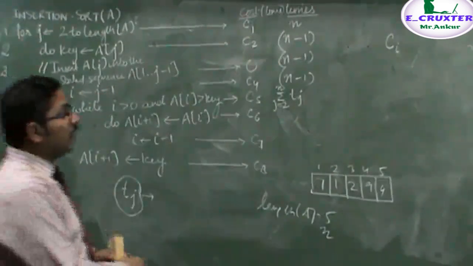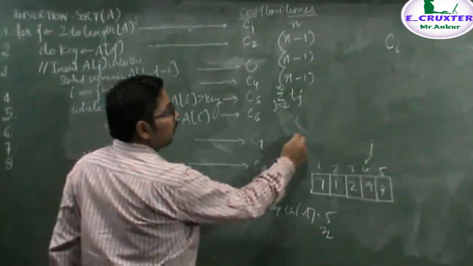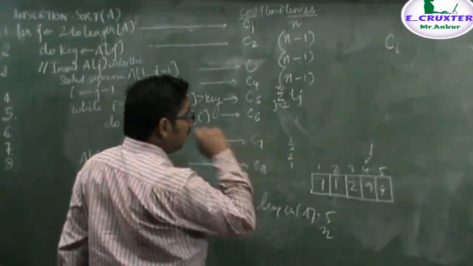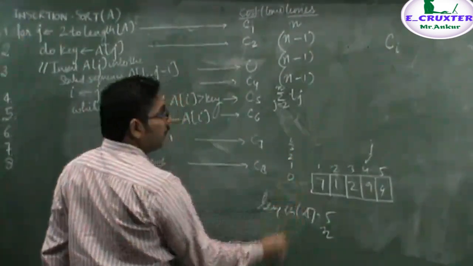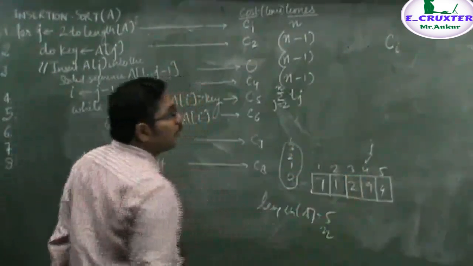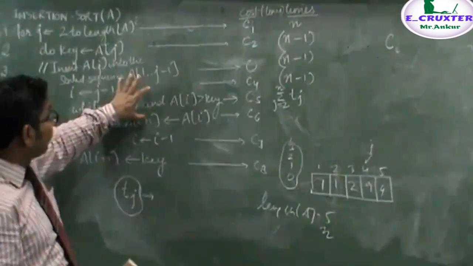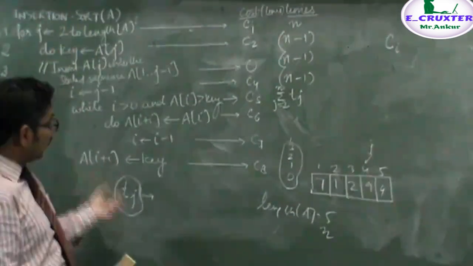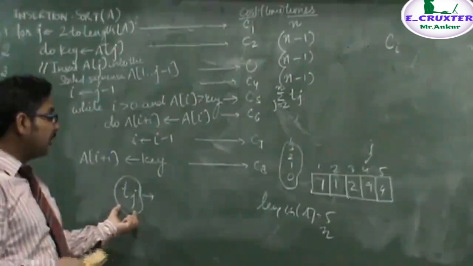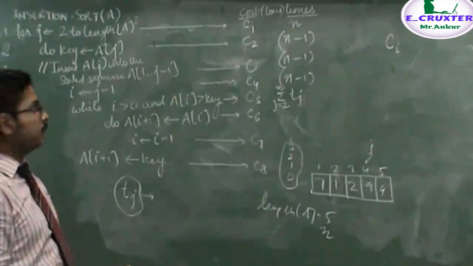As an example, if the value of j is 4, then i will be 3, then 2, then 1, and then 0 for terminating. That means it is executing 4 times for the value of j in the worst case. Hence the number of times it is executing for one value of j is denoted by t_j. t_j is the number of times this while loop is executing depending upon the value of j.